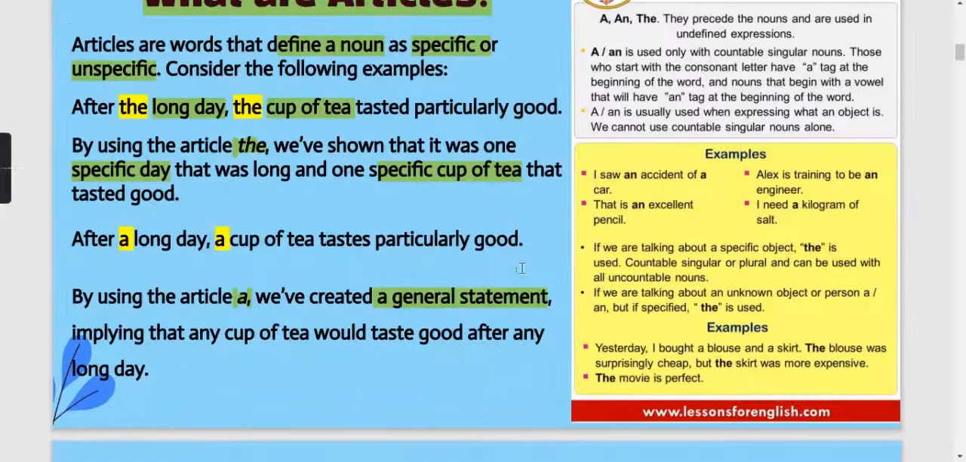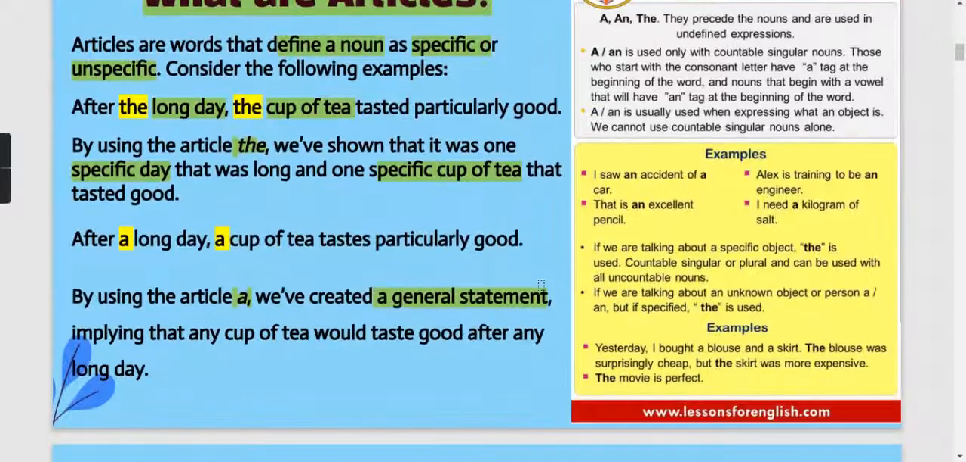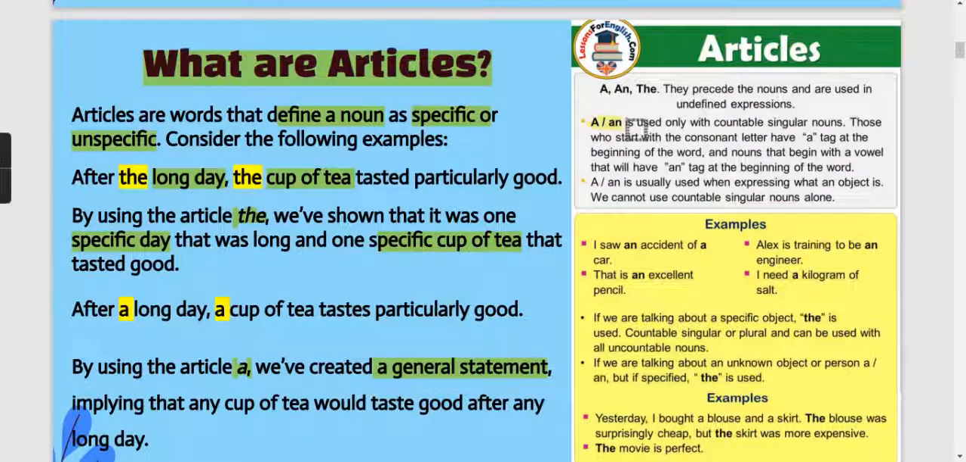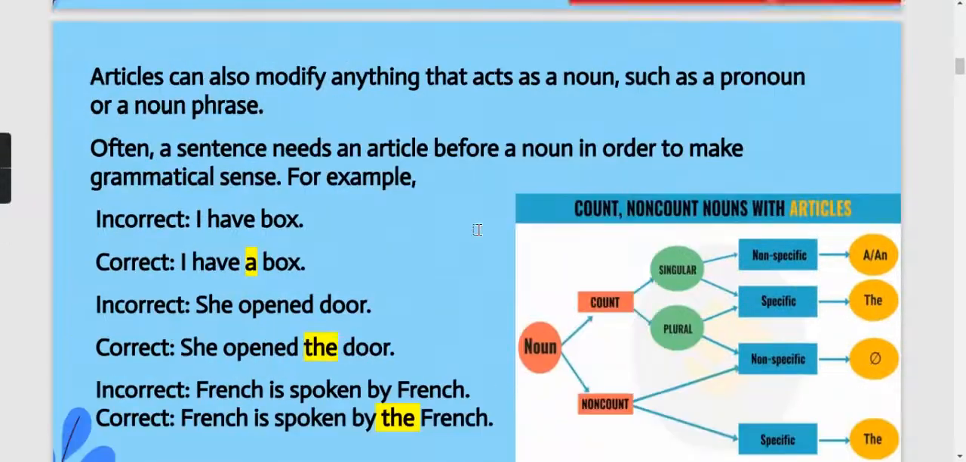This is the only difference, which we will later divide into definite articles and indefinite articles. Then again you can see that a and an articles are used only with countable singular nouns. Countable nouns are nouns which we can count, and singular refers to only one person or one thing. So a and an are used for countable singular nouns, whereas the article the is used for a specific noun, and it can be used for both countable as well as uncountable nouns. This thing we will be seeing again.